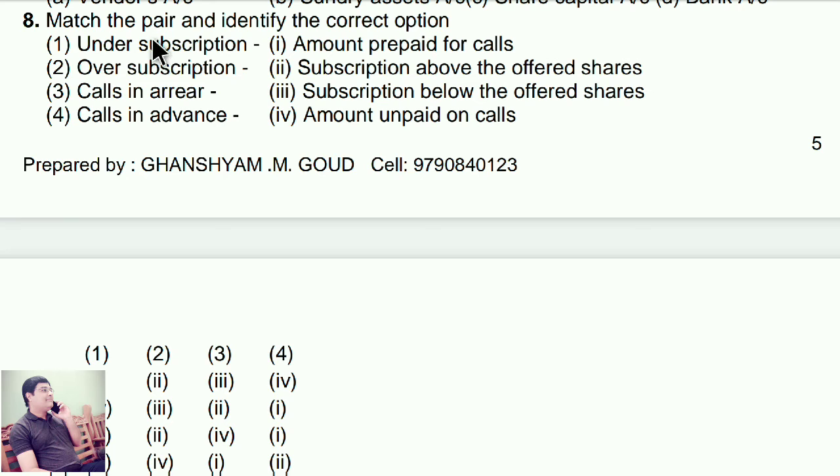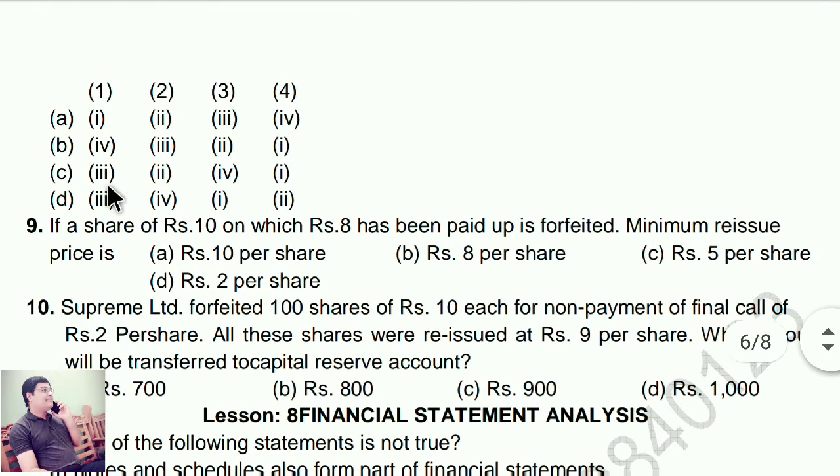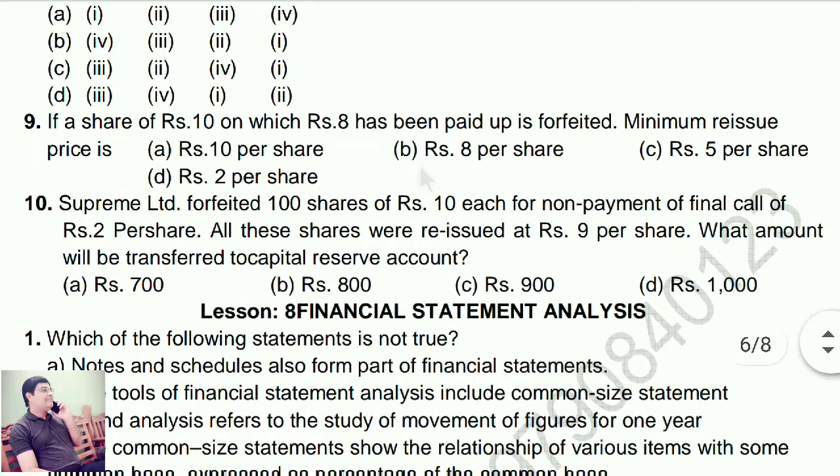Eighth one. Match the pair and identify the correct option. So the answer is which one? Answer is C, 3, 2, 4, 1.